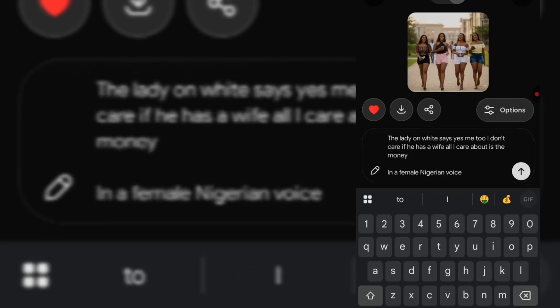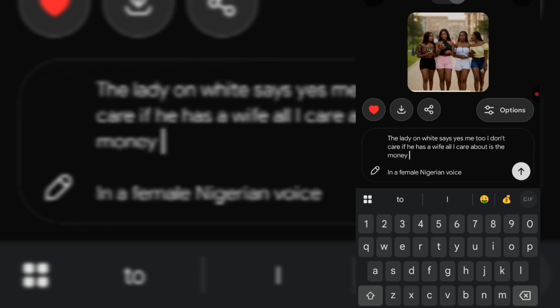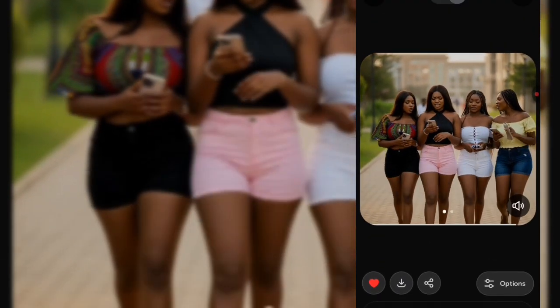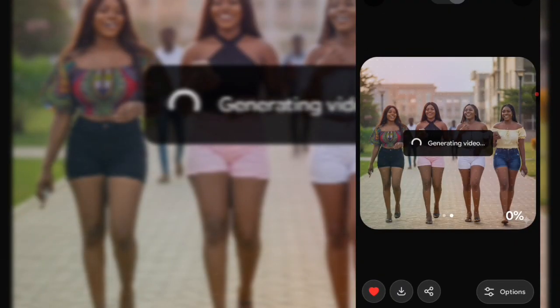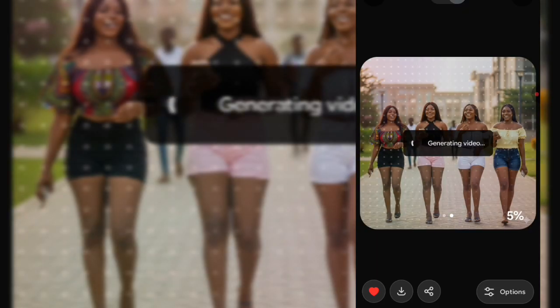So I'm just going to send this, then I'm going to listen to it. Don't forget, you're not going to remove this picture because we are still using the same scene. So I'll just send this, and let me see what it's going to generate for us. It's going to generate a different voice entirely, different from the first one. So I'll just let it load.